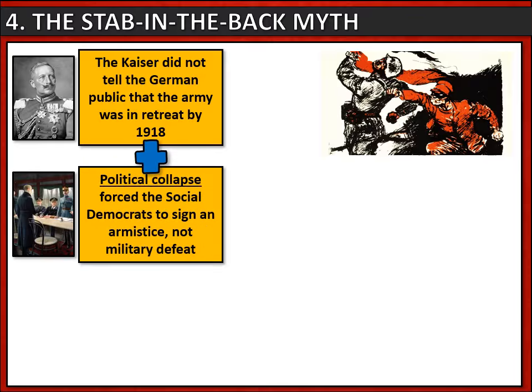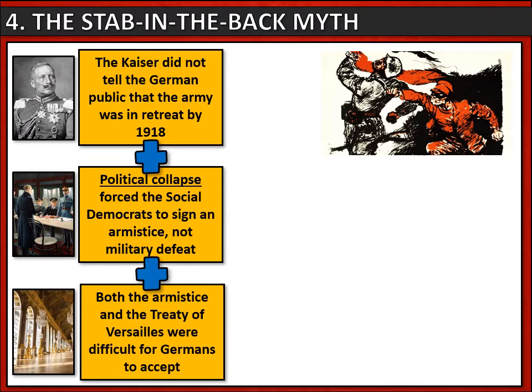The war ended when there was a political collapse in Germany, which forced the Social Democrats to sign the armistice. At this point, Germany had not been defeated militarily on the battlefield. And both the armistice and the Treaty of Versailles were deeply humiliating and difficult for Germans to accept.